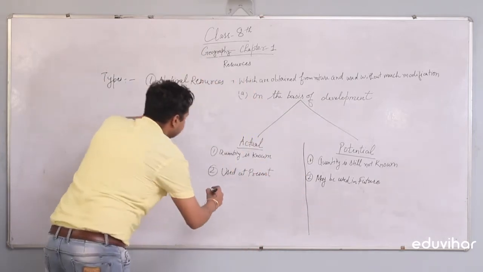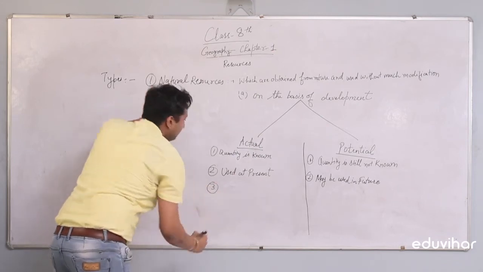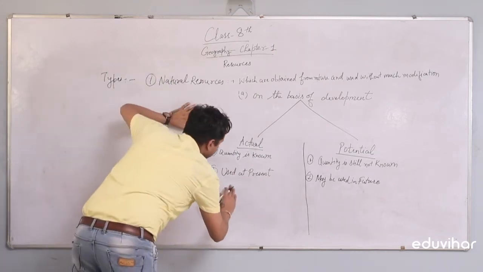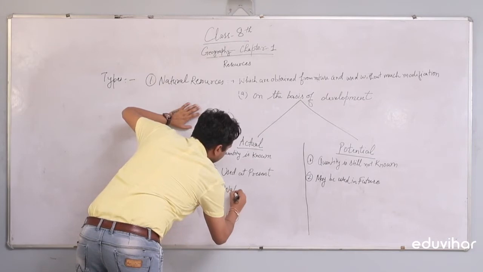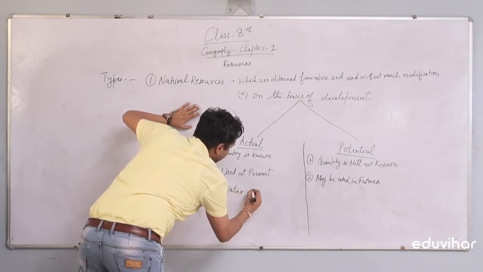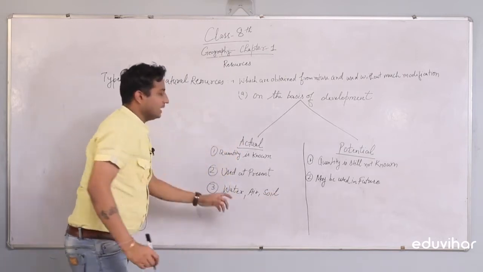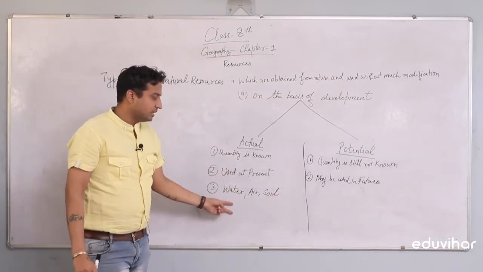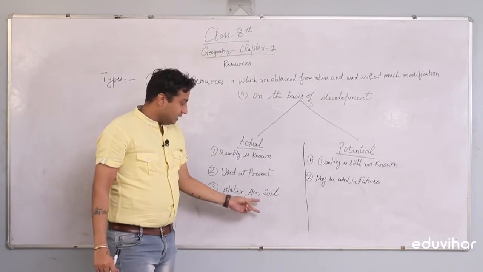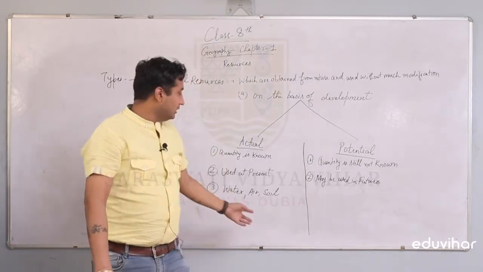For example, water, air, soil. These are actual resources. We are using them today, at present.